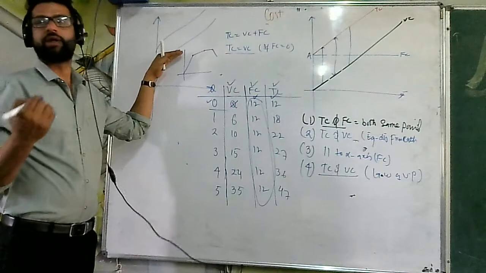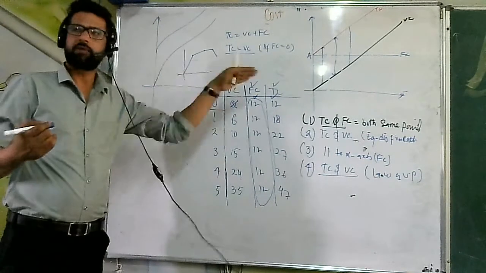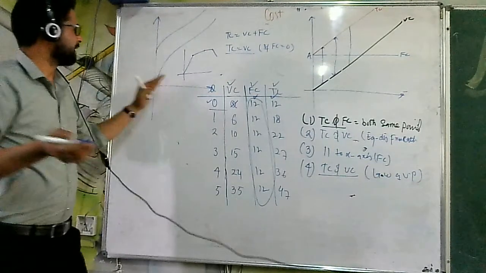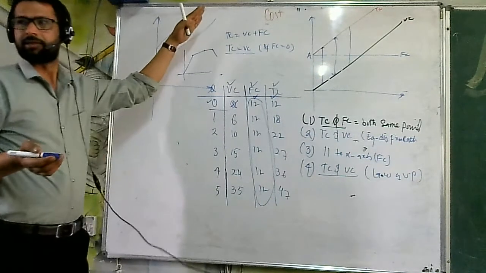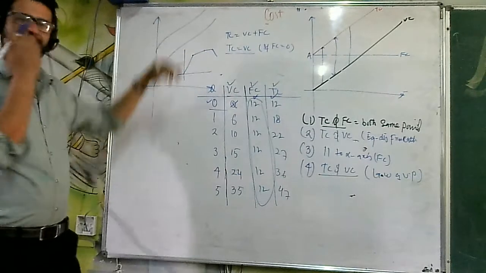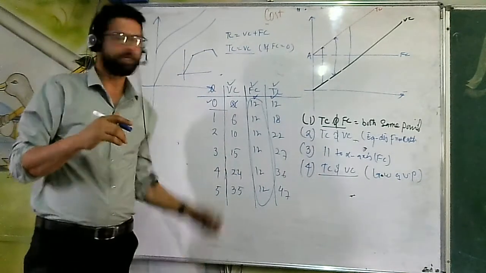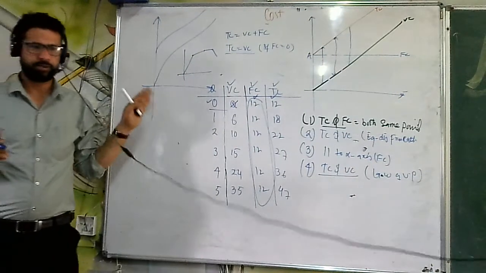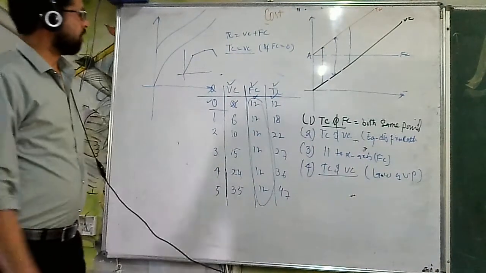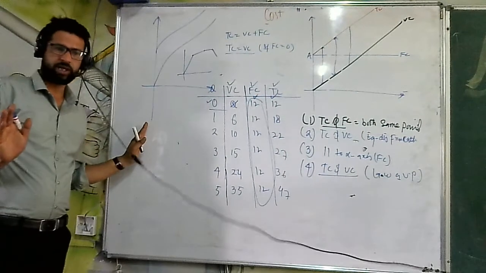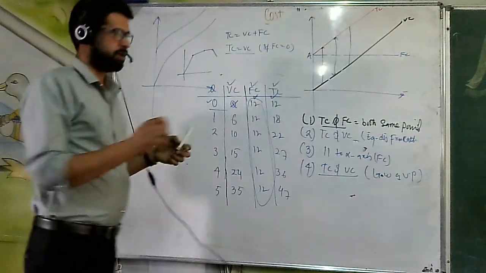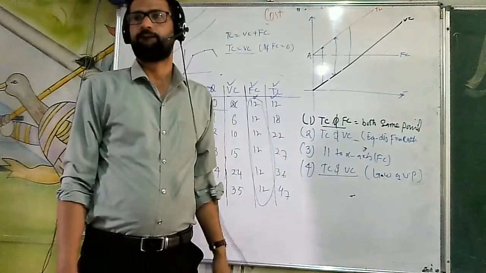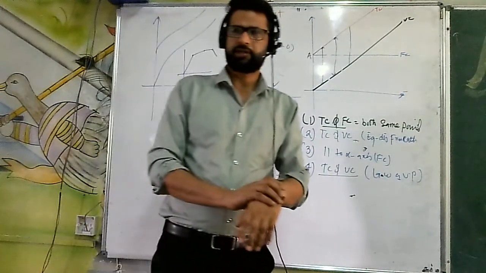Total output is going to decrease, but still I am employing more and more laborers. They are contributing nothing. My total cost is rising. That's why it will be like this. Once we discuss that chapter, production function, in that case I will tell you the reason for the same. Okay, so this is about the relationship between fixed cost, variable cost, and total cost. Okay, time is over. Tomorrow we will discuss the rest of it.